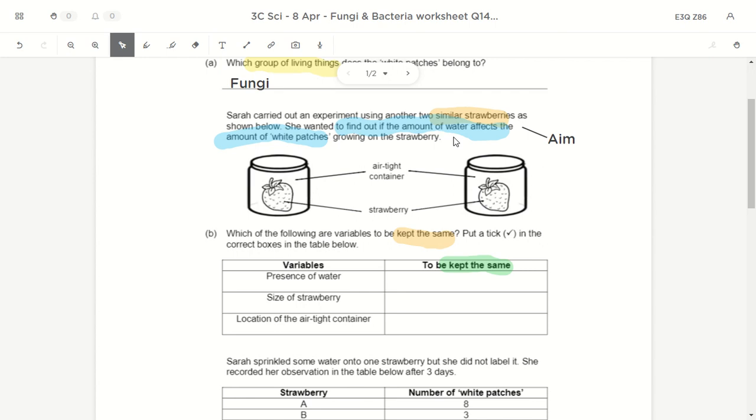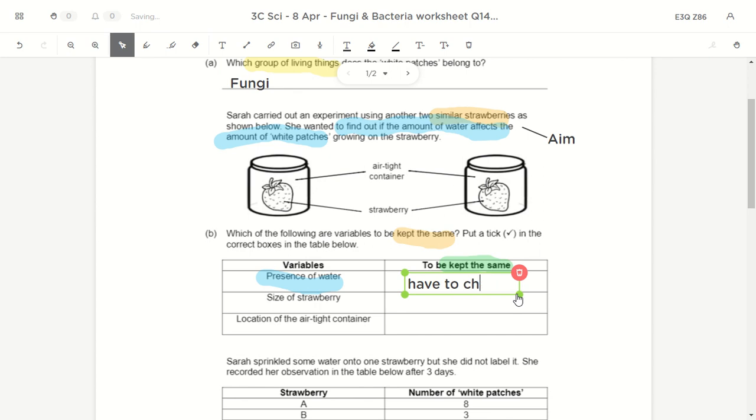Right? So what they're asking you is which variable must you keep the same, which variable I should not change for this experiment. If I'm finding out if the amount of water affects the growth of the mold, definitely I have to change the presence of water. I must maybe put more water in one and no water in the other one. So for this I have to change the presence of water.